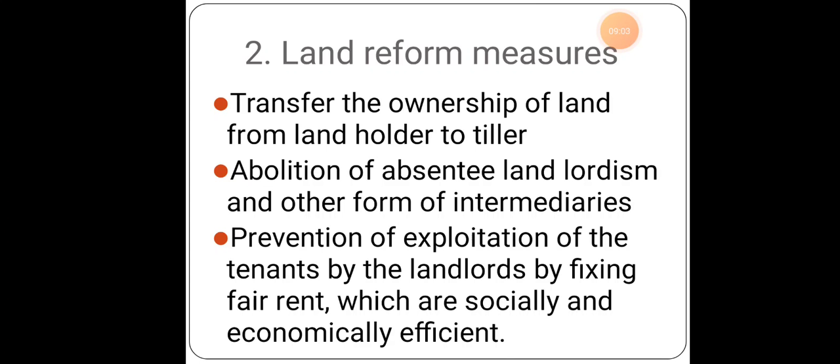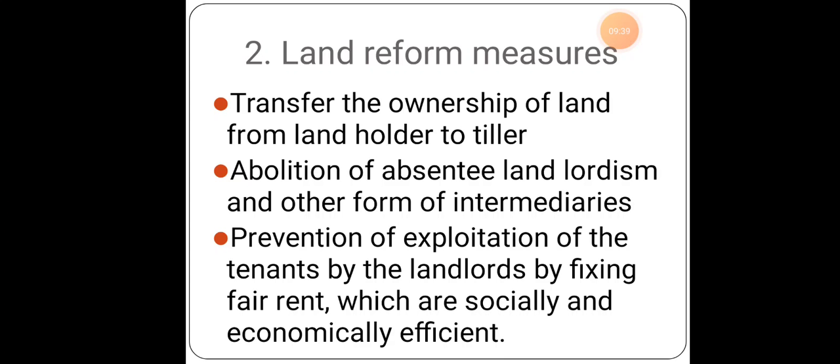Even in spite of that, what is happening, some of the richer people are bribing the officers and taking up all these things. So these things should be stopped. Next thing, abolition of absentee landlordism and other forms of intermediaries. As told earlier, we need to stop all these necessary things. Why do we need to stop? Just because even the poor people or the small people should be given the opportunity so that they grow in the economy. So because of this, abolition of landlordism is very much important, which should be taken into consideration.